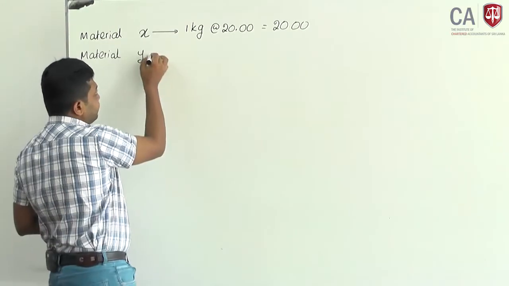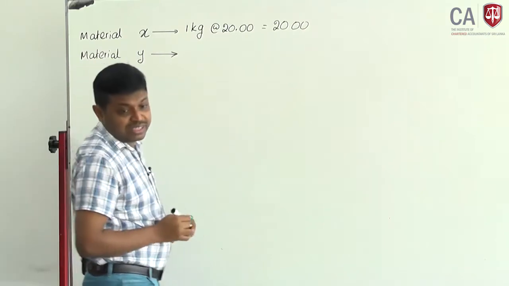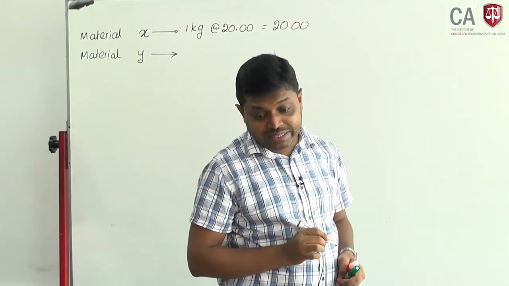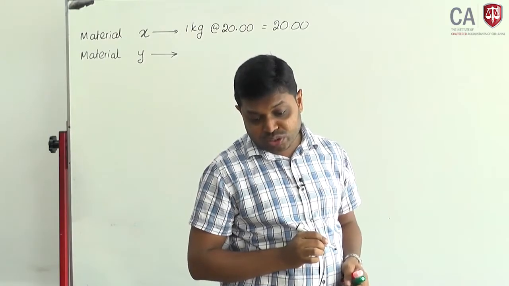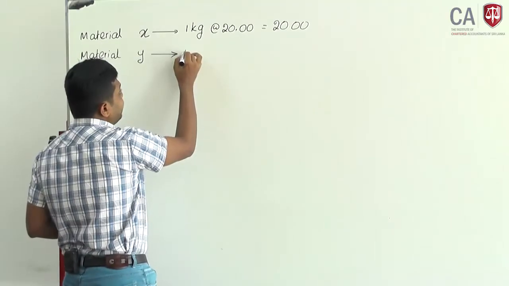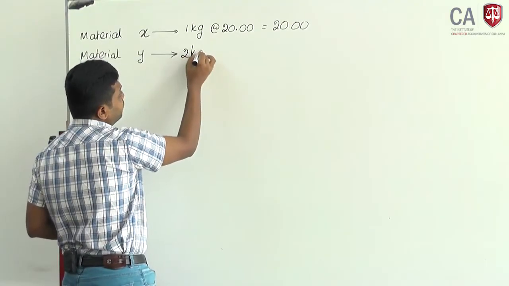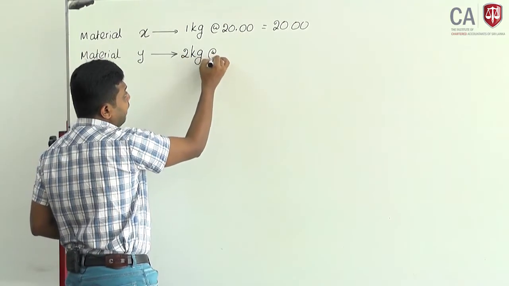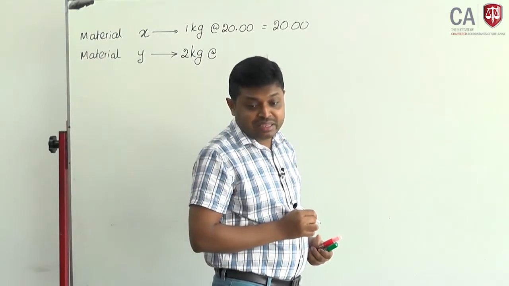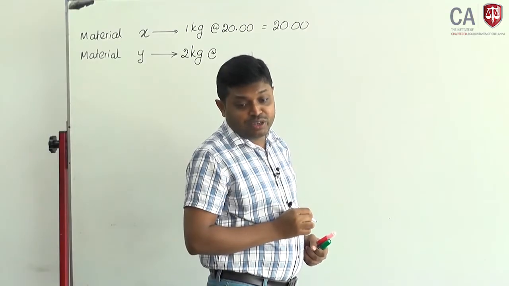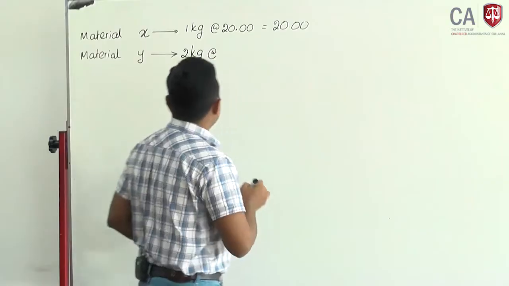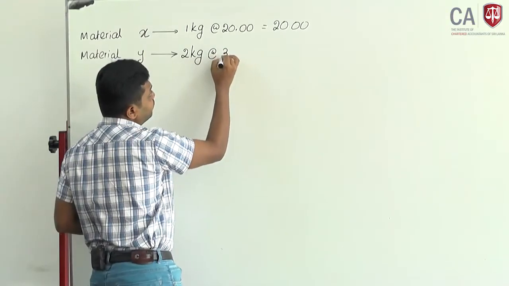Material Y, budgeted production 10,000 units. Material Y requires 20,000 kilograms. The total cost will be 600,000. 20,000 kilograms means it requires 2 kilograms per unit. What is the expected purchase price? 600,000 divided by 20,000 should be 30 rupees.